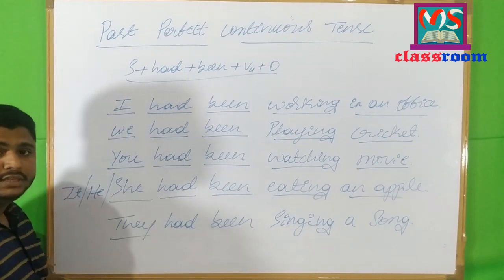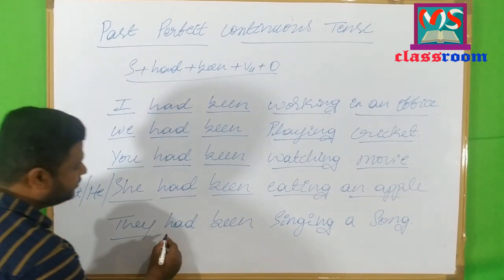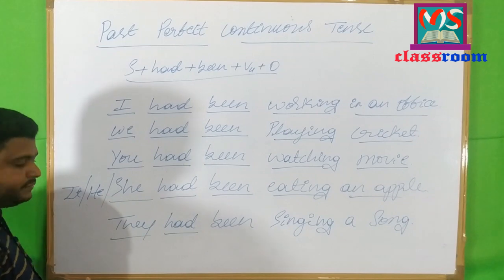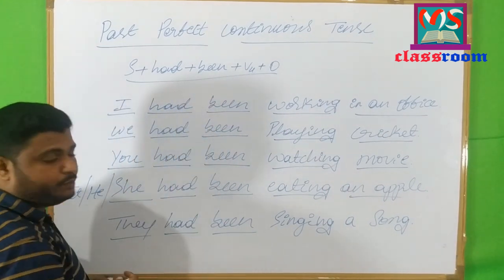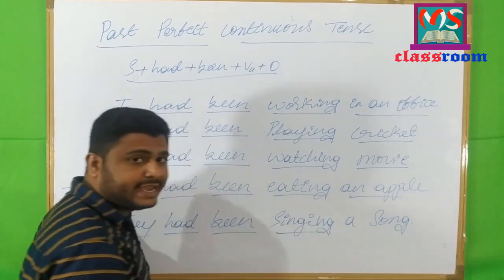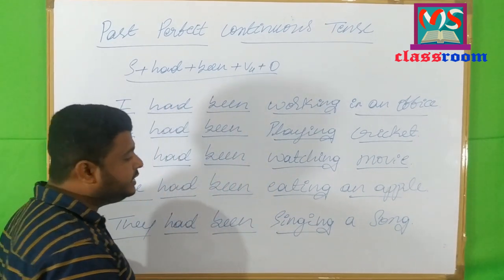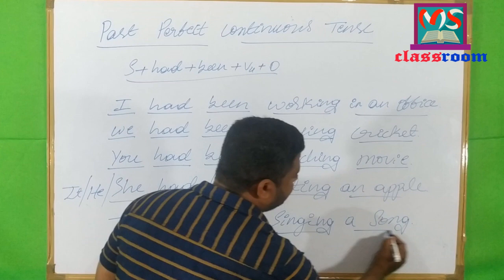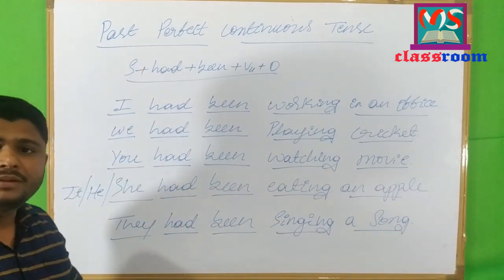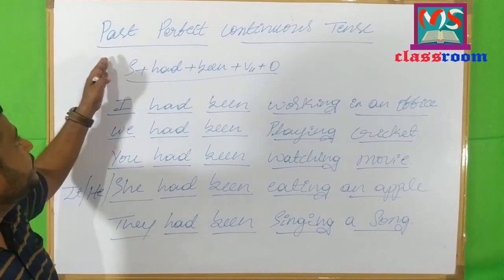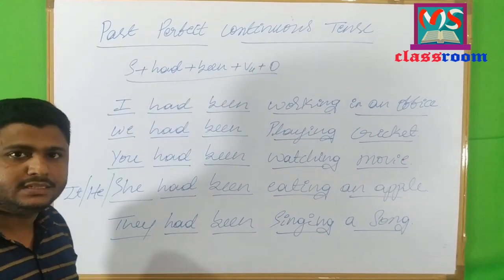I have used the third person plural subject they, past tense form of the have auxiliary, that is had, one more helping verb, that is been. The main verb is in ing form or present participle form of the verb, that is singing. A song is the object. So these are all the affirmative sentences in past perfect continuous tense.